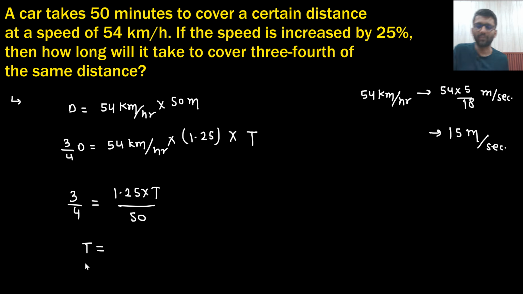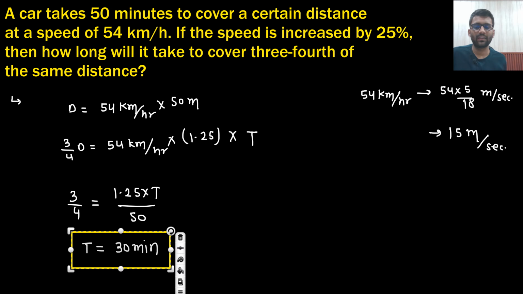So what will be the time t? 50 into 3 by 4 divided by 1.25. So 30 minutes it will take. 30 minutes. That's it. Very easy. Just write down the equation and find the ratios.